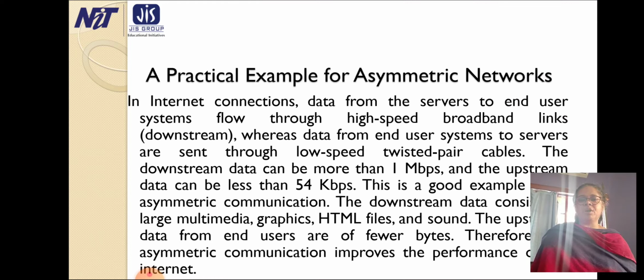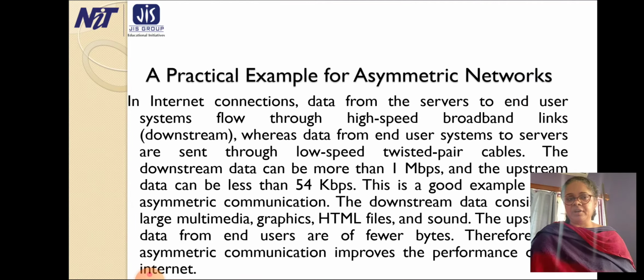Practical example of an asymmetric network. In an internet connection, data from the servers to end user systems flows through a high speed bandwidth link downstream, whereas data from end users to servers is sent through low speed twisted pair cables.